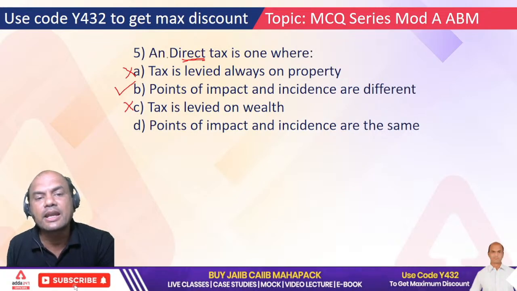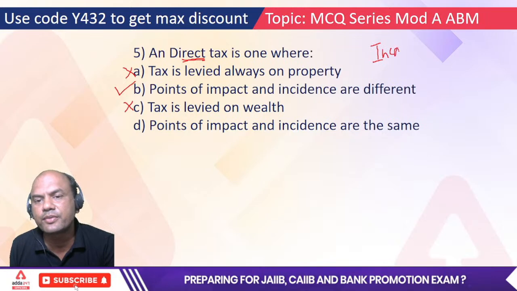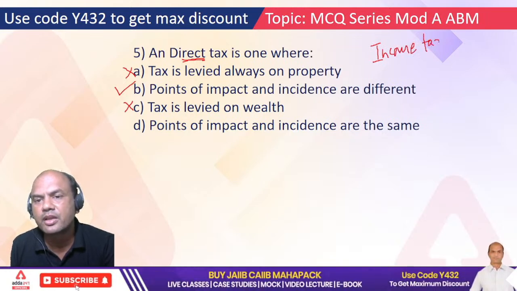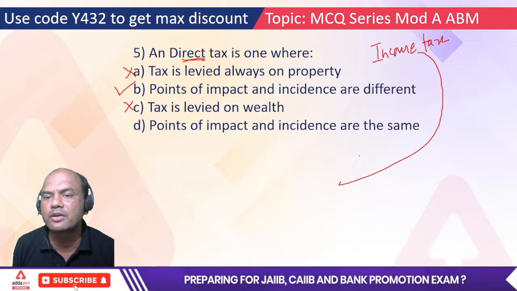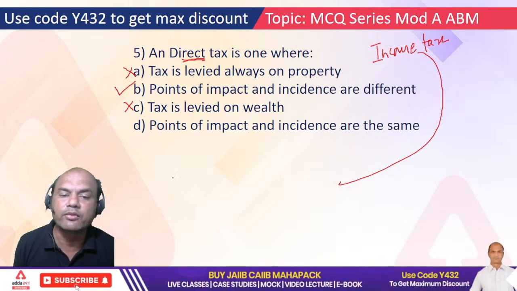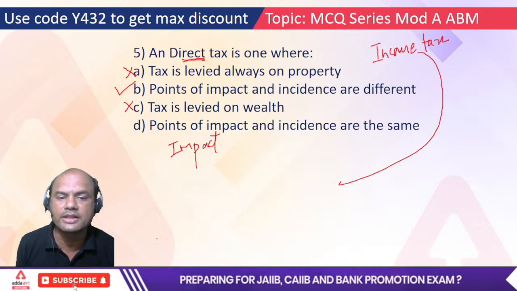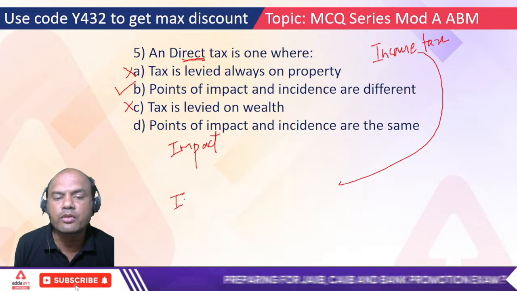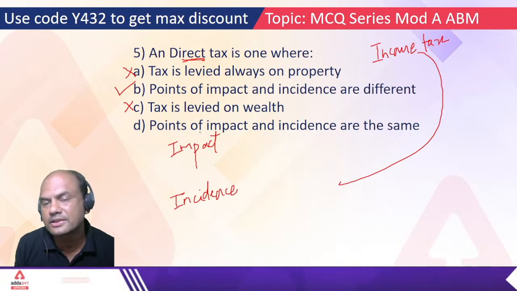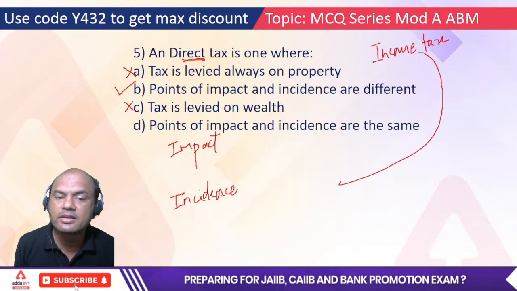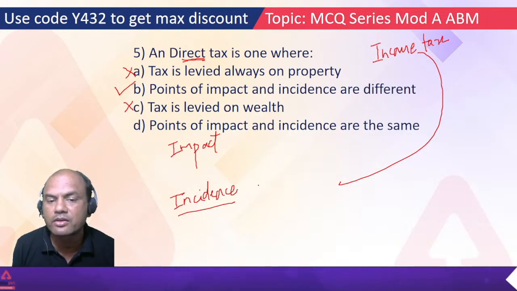See this. Direct tax is paid on one. Let's take one simple example of income tax. Income tax is a direct tax. Now we'll consider the two parts over here. Impact and incidence. What is the impact? I'll write it over here. It's simple to understand. Where impact, and second is what? Incidence. Incidence means what? Where do I earn this income? Do I earn this income where I pay the tax? No. I earn this income at my workplace. So the point of incidence is the workplace over here.